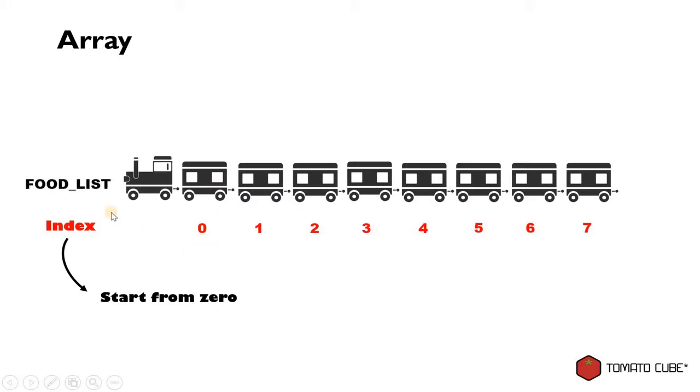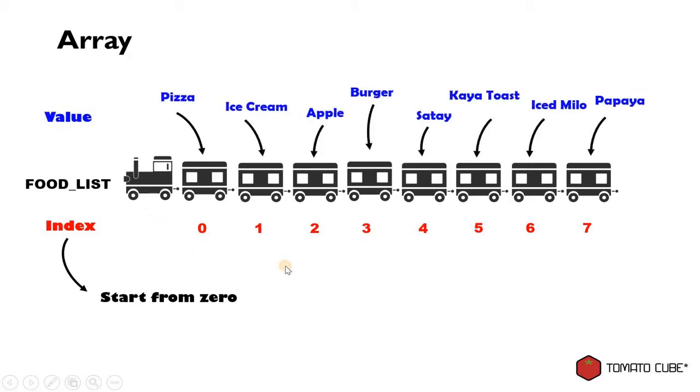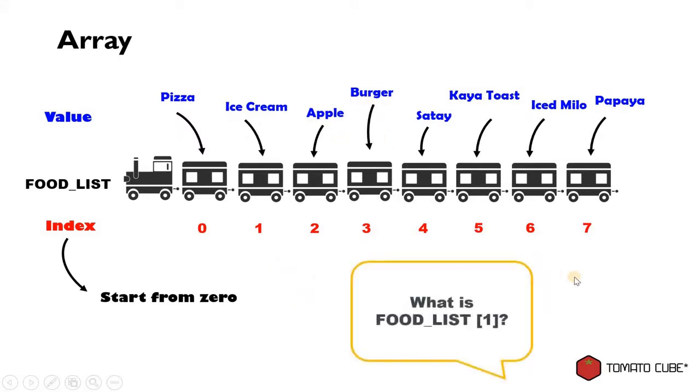So imagine just now we have an array called food list. So food list has multiple values that we put inside. We have pizza, ice cream, apple, and burger. So let's say we ask, what is the food list index 1? The value for food list index 1 will be ice cream. The next question will be, what is the food list number 7?